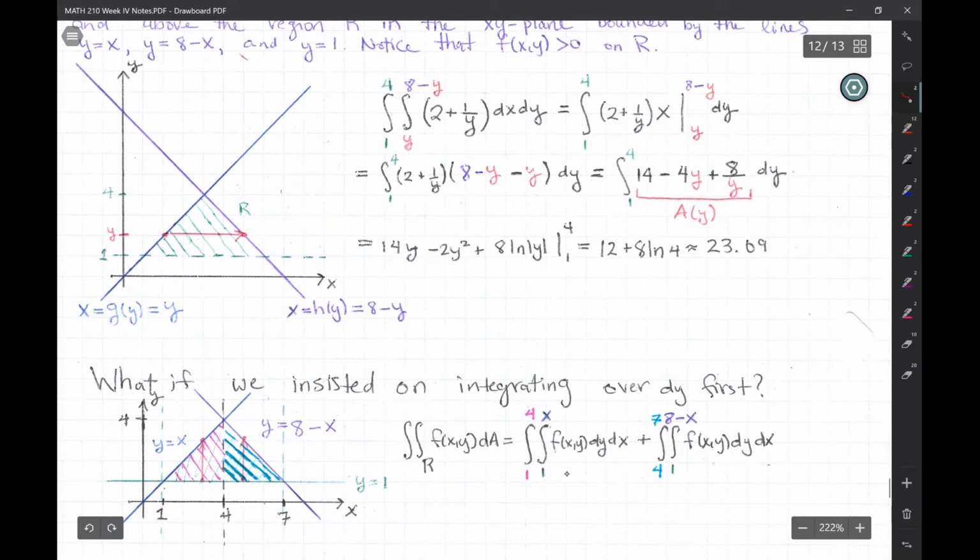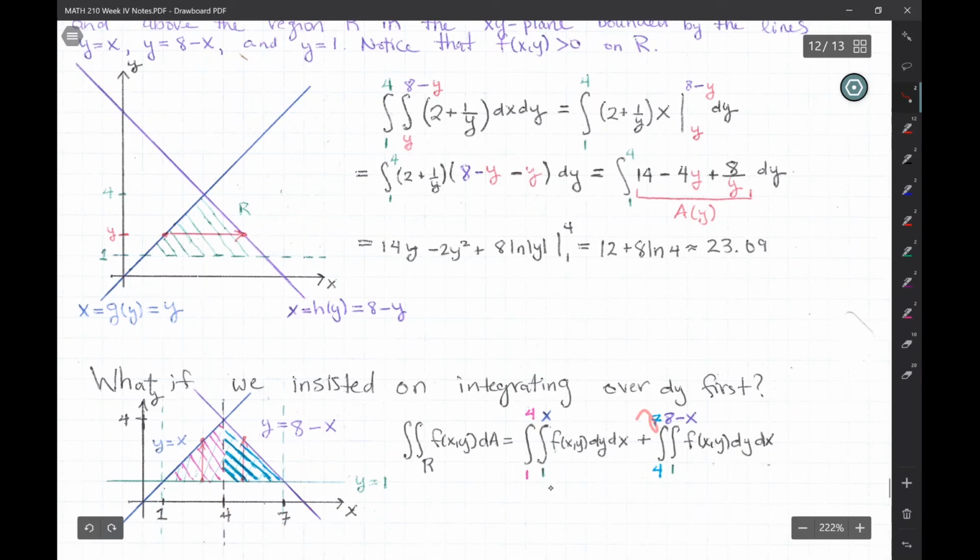And what do we do from 1 to 4? We fix x, we integrate y from y equals 1, right? The function y equals 1 to the function y equals x up here. Then we could do this integral from 4 to 7.